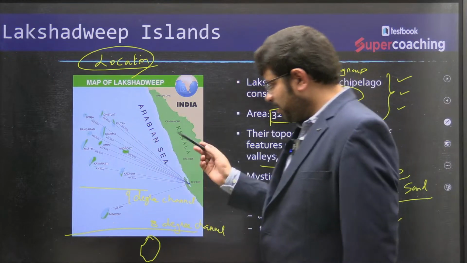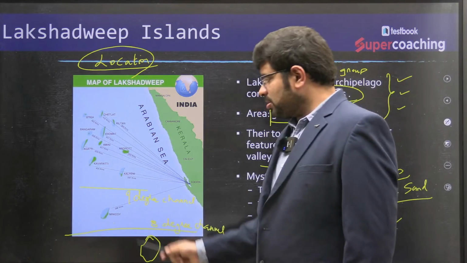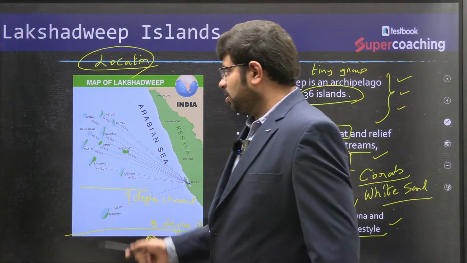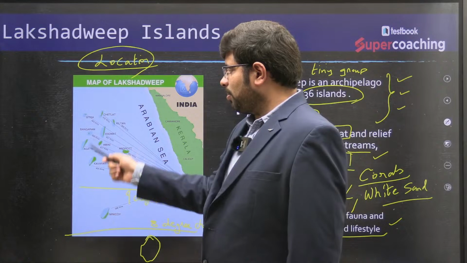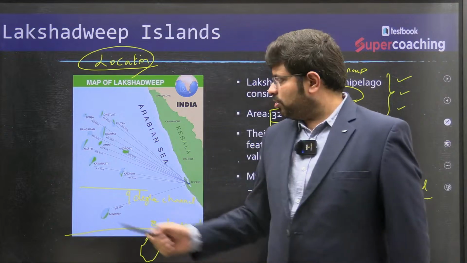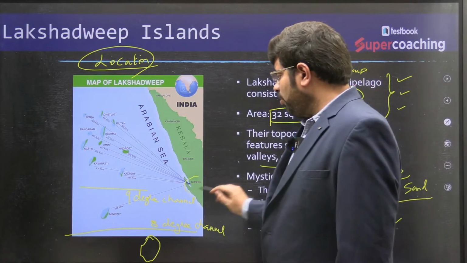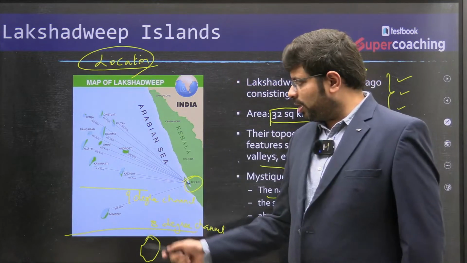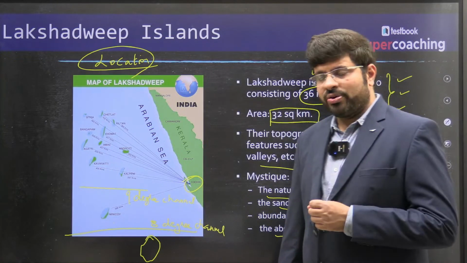You need to understand that Minicoy Island is the southernmost island of India. Then you find the Maldives. Above Maldives, you will find other islands, say the capital of Lakshadweep, Kavaratti Island. Then you have the beautiful islands known for their landscapes, the Bangaram Island, Agatti Island, and Amini Island, very popular islands, right? Most of them are connected to mainland India through Cochin, right? So you have to understand these locations. Where are they located? Where are the 9-degree, 8-degree channels, Minicoy and all? These are the basic aspects of the location of Lakshadweep.